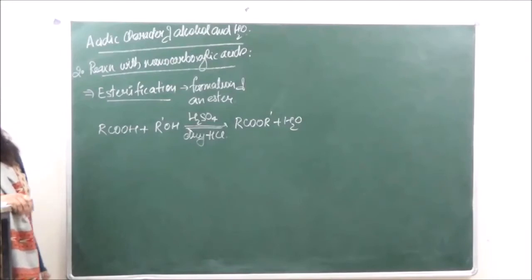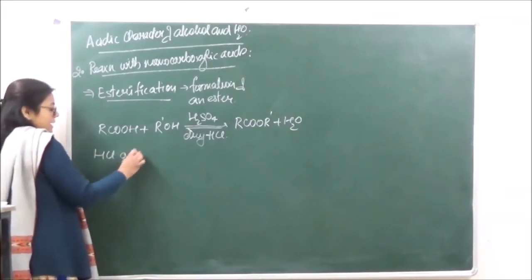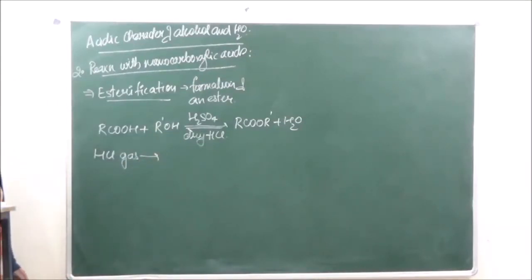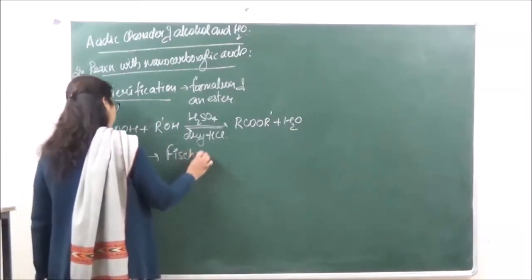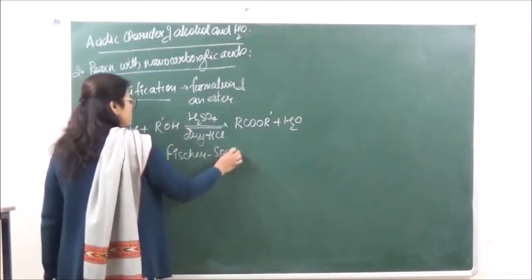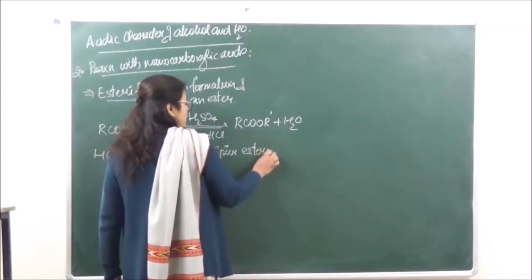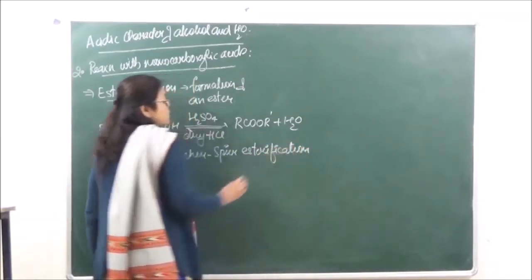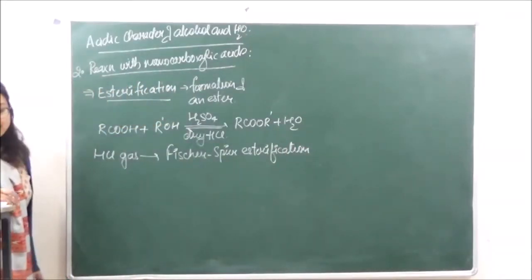Now if you are using dry HCl gas for esterification, the reaction is known as Fischer-Speier esterification, especially if you are using HCl gas.